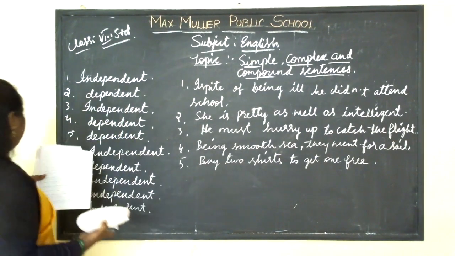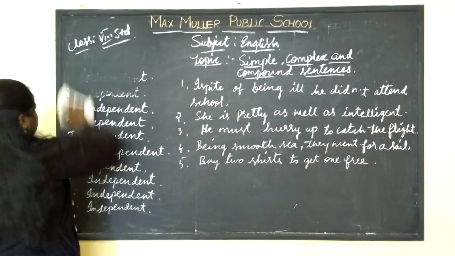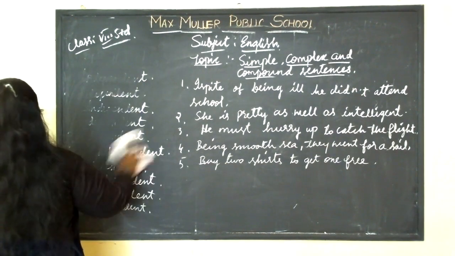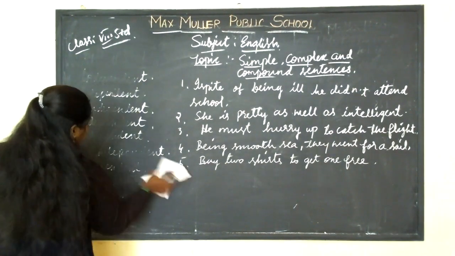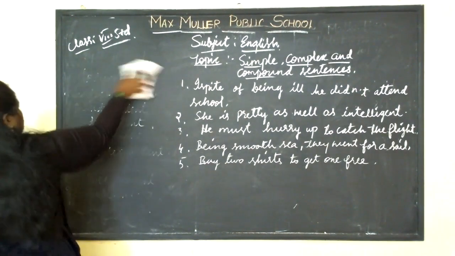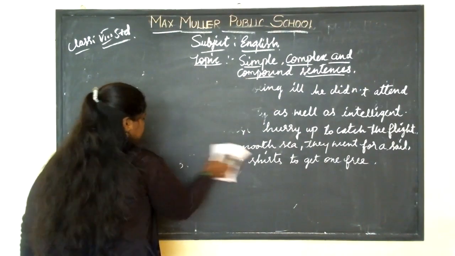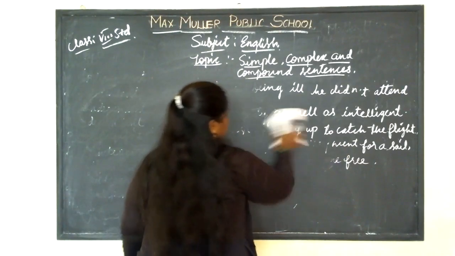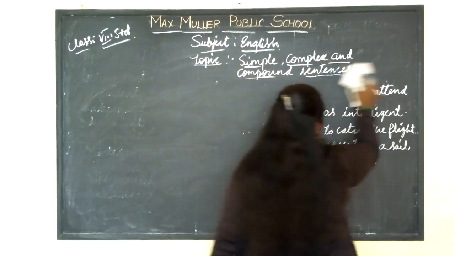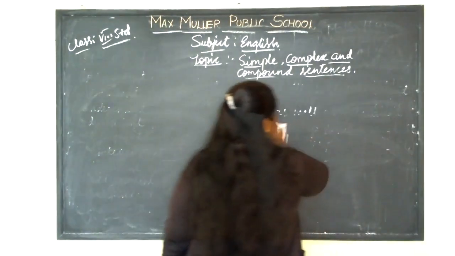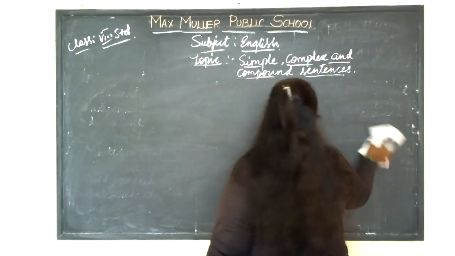Now let's go for the fourth main. The fourth main heading is change these simple sentences to compound sentences. Now we have changed compound sentences into simple sentences, right? So now we have to convert simple sentences into compound sentences.